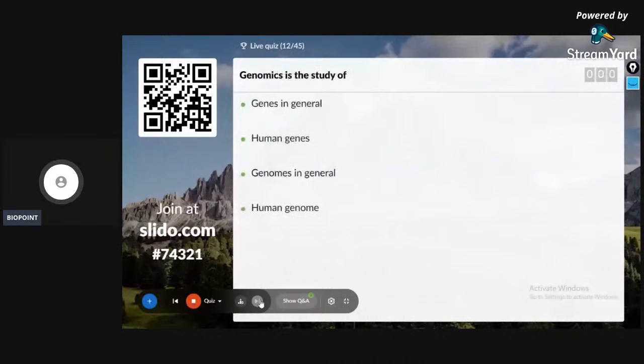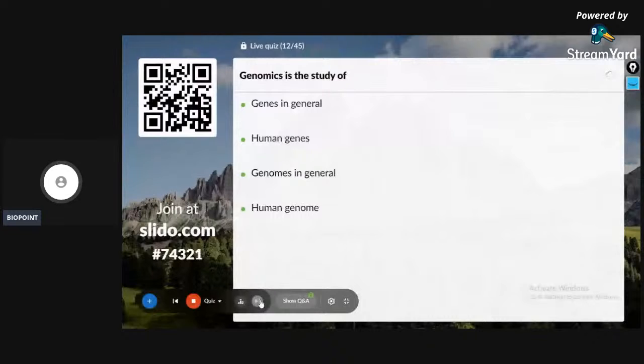Another important question. Genomics is the study of genes in general, human genes, genomes in general, or the human genome.